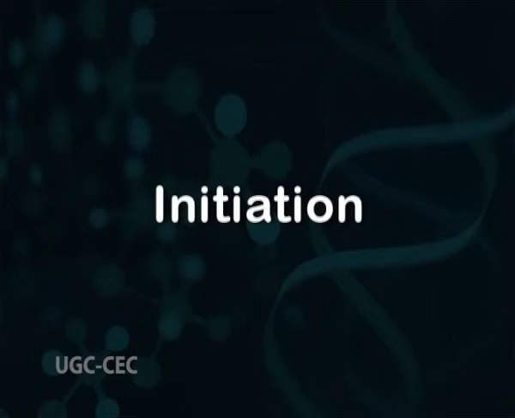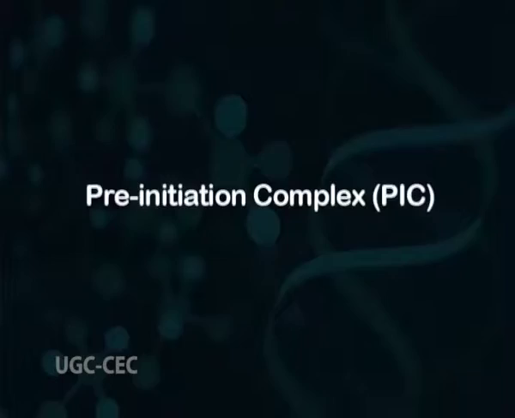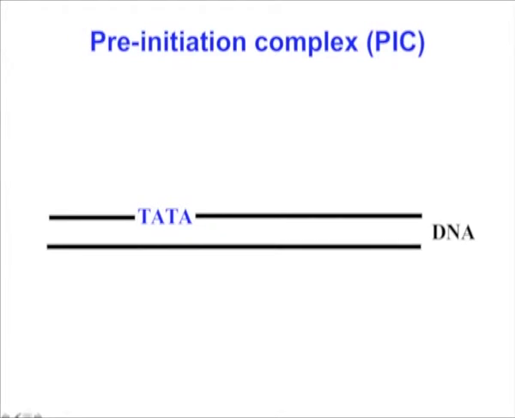Now the first step of transcription, initiation. To prepare for transcription, a complete set of general transcription factors and RNA polymerase need to be assembled at the core promoter to form the pre-initiation complex, that is PIC. The TATA box as a core promoter element is the binding site for a transcription factor known as TATA binding protein, TBP, which is itself a subunit of another transcription factor, 2D.